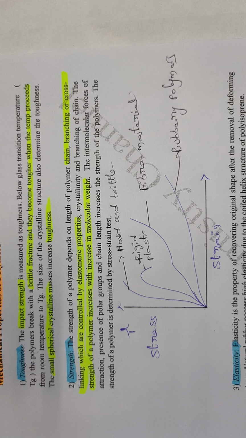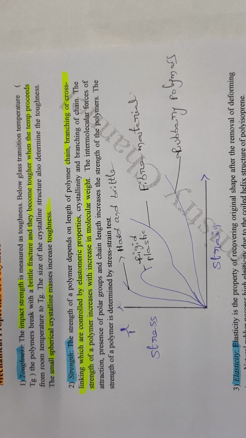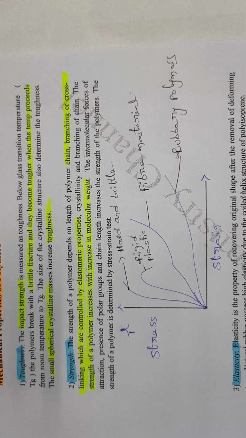Then as the temperature further increases, the polymer decomposes to monomers. But the polymer cannot be converted to a vapor state. If you decrease the temperature to below 0 degrees, the polymer becomes hard, brittle and glassy. That is noted as Tg. The impact strength is called toughness.